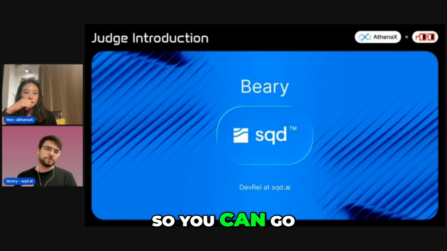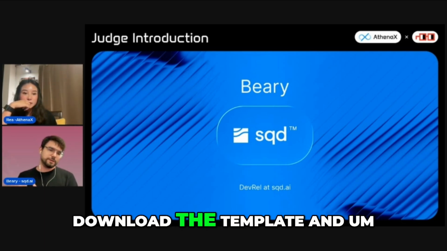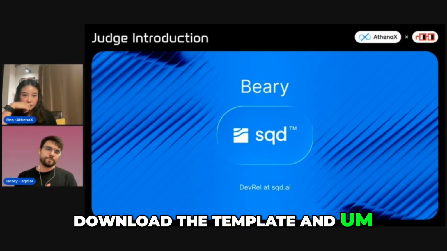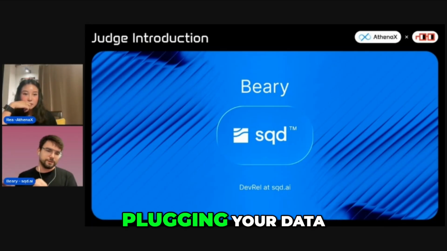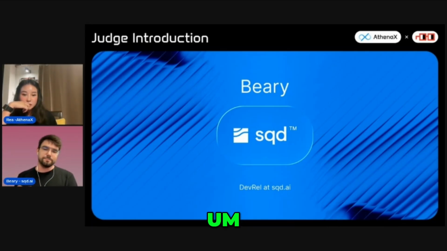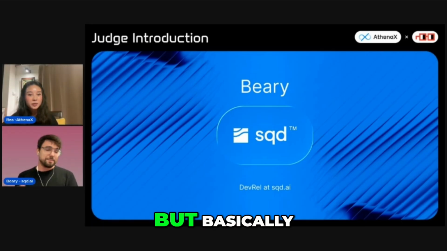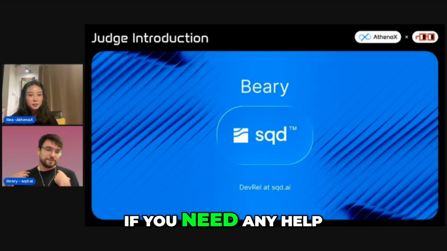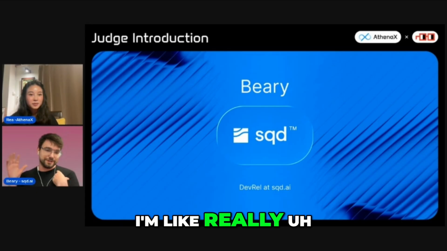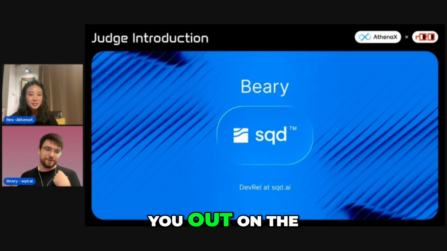We have a quick start, so you can just get started, download the template, and start plugging your contracts in, plugging in your data, calling APIs, say for a dashboard or whatever. If you want to chat about data, or if you need any help, just drop me a message. I'd love to help you out on the data side.